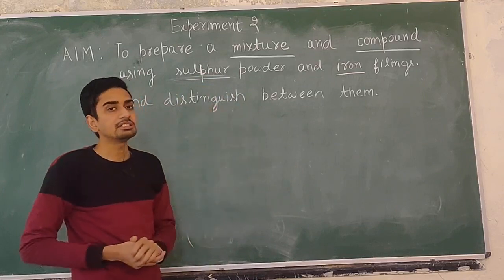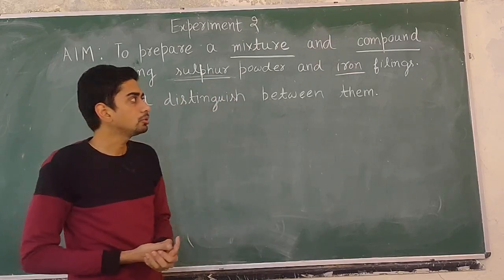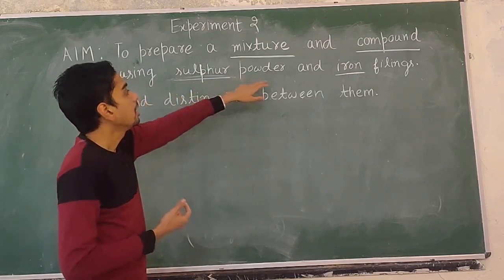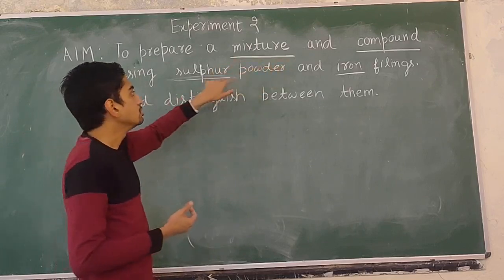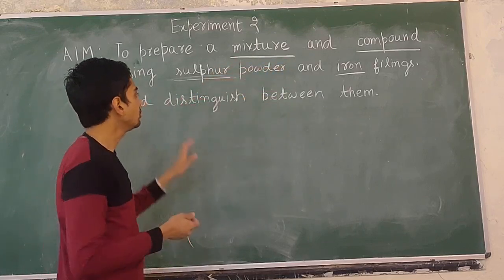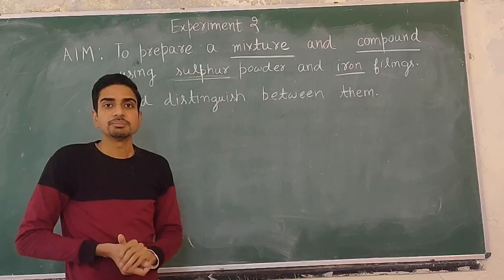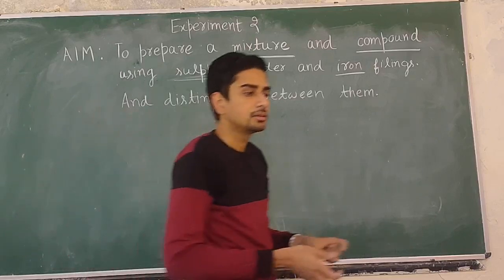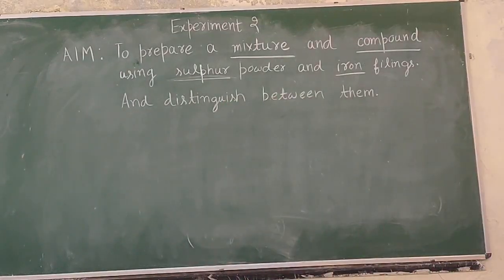So those are the differences between mixtures and compounds. First we will prepare a mixture and compound by using iron and sulfur. Then we will distinguish between them. So we will start doing our experiment. First we will prepare a mixture and then we will prepare a compound, and finally we will distinguish between them.